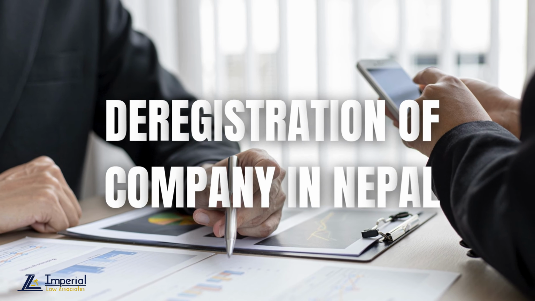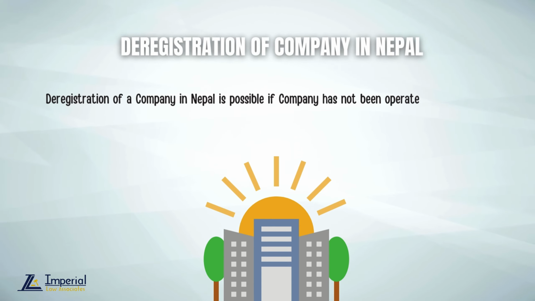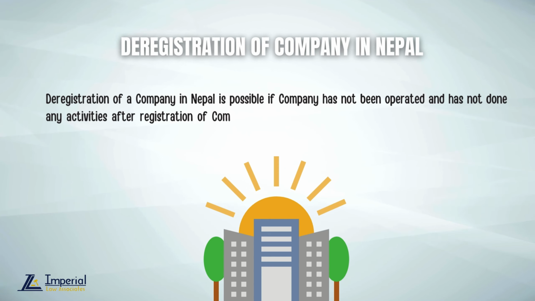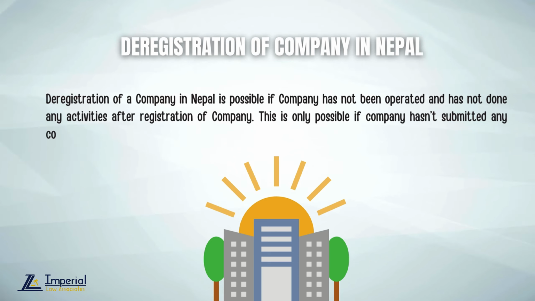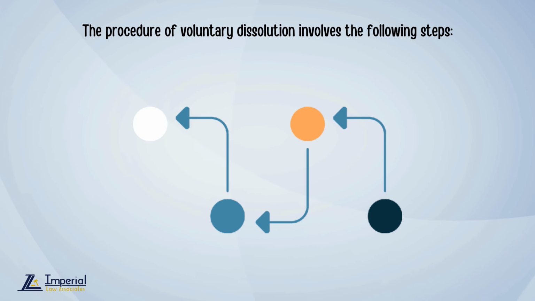Deregistration of a company in Nepal. Deregistration of a company in Nepal is possible if the company has not been operated and has not done any activities after registration of the company. This is only possible if the company has not submitted any compliance document to the OCR, including 3-month compliance. The procedure of voluntary dissolution involves the following steps.